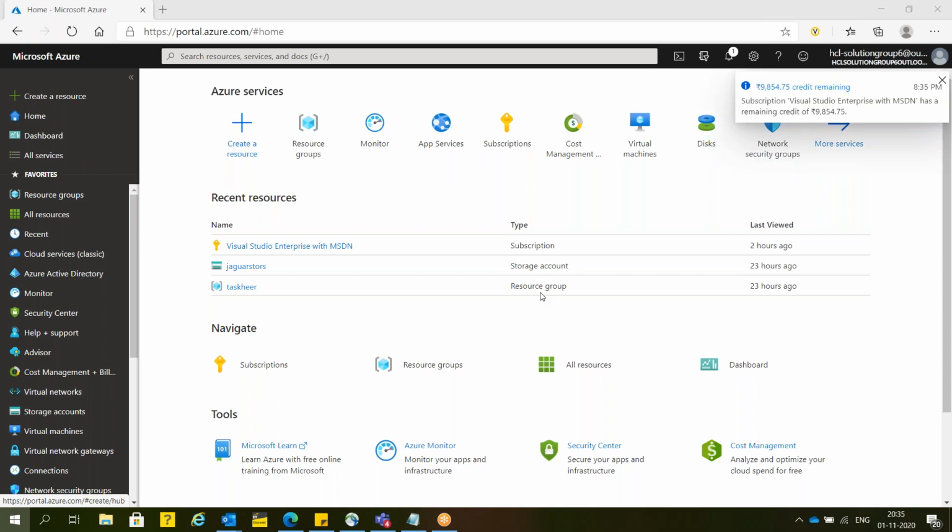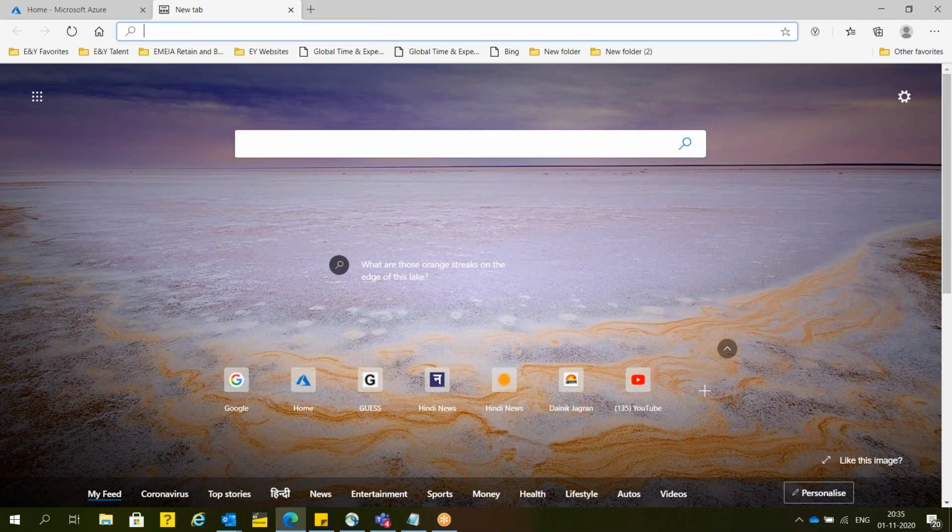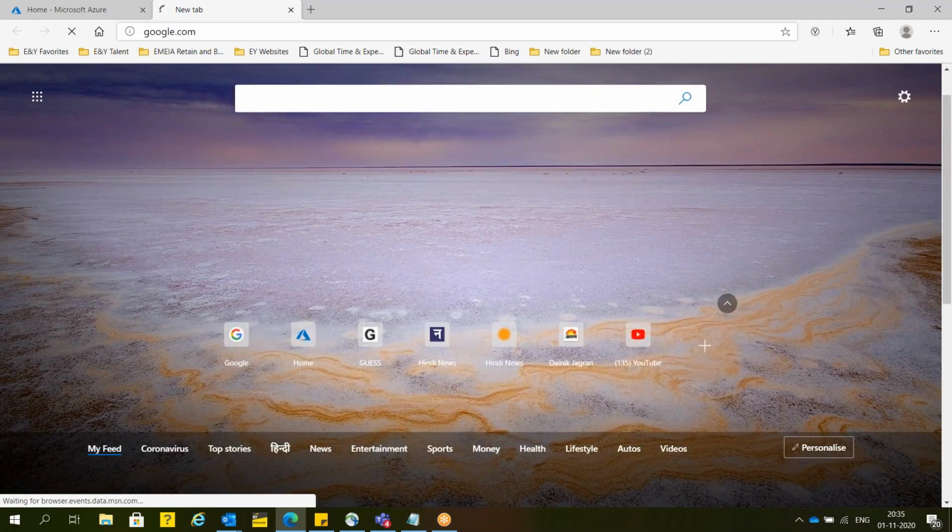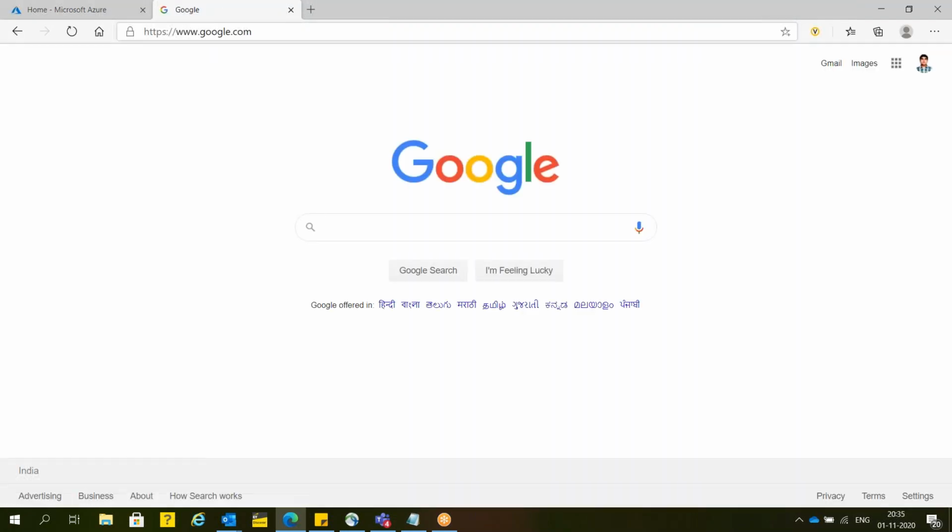In case you don't have Visual Studio, I would suggest you install it. It's recommended. You can download and install Visual Studio 2019 Community Edition, which is available free of cost.